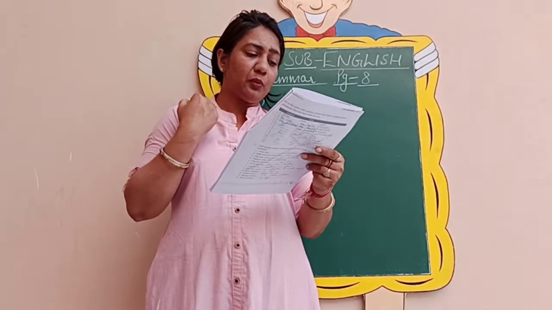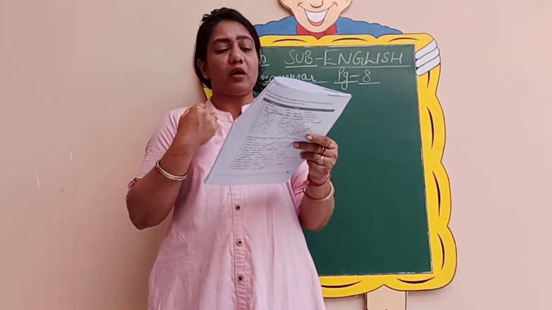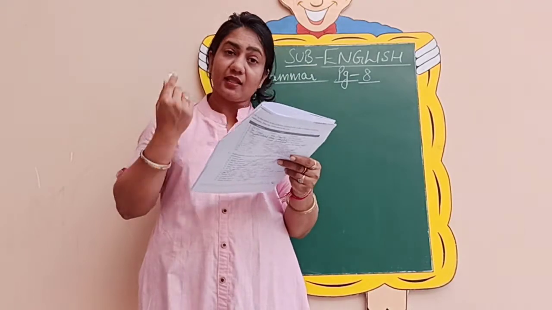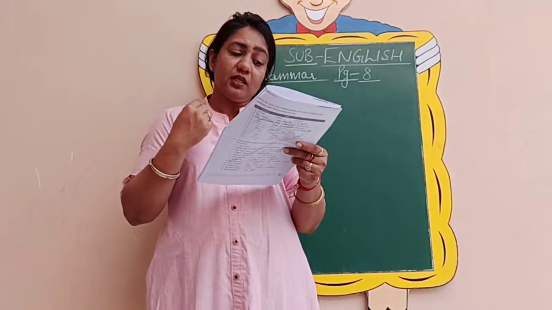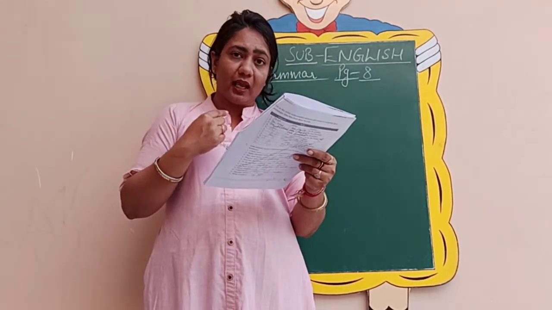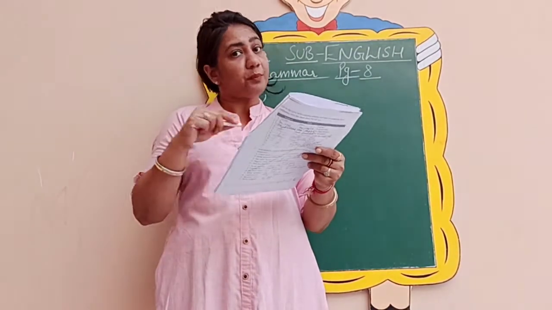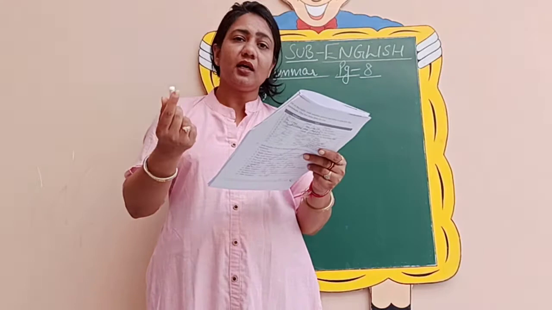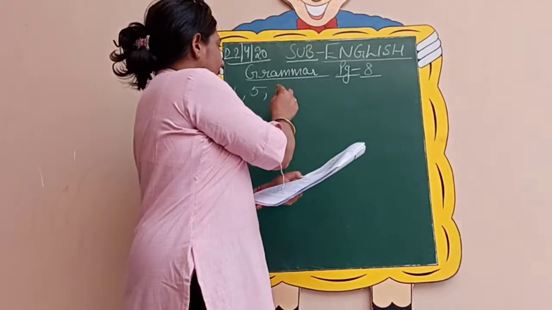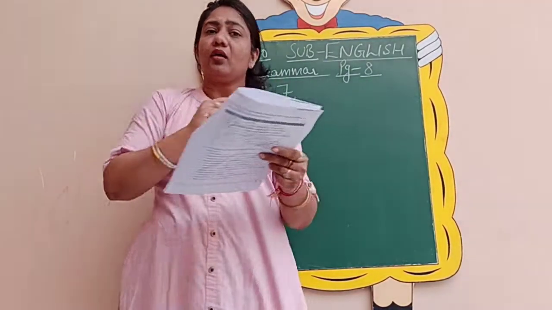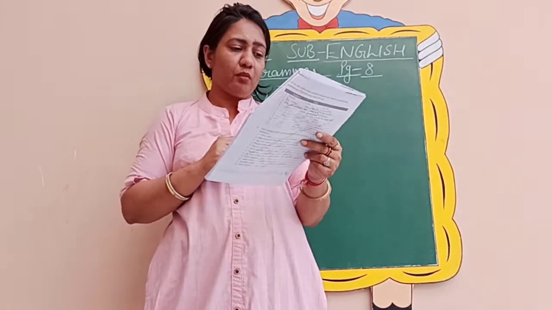Coming to the seventh one, it is 2 o'clock by my watch. Now again see, beginning with the capital letter? Yes. Is there any helping verb or main verb? Yes. Is there any full stop? Yes, it is there. So it is a complete sentence. So I will tick on number 7 and accordingly you will also put in your books.